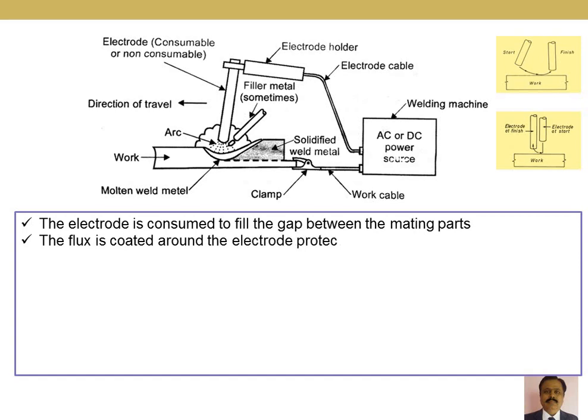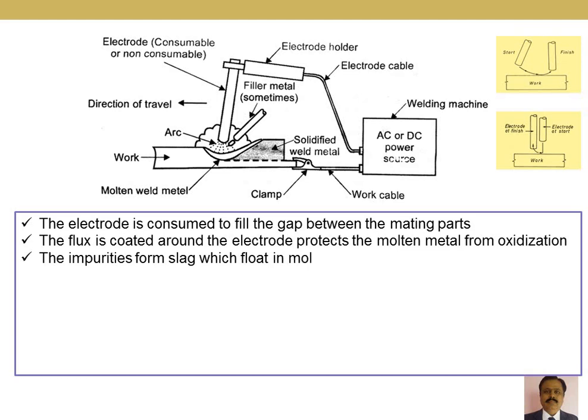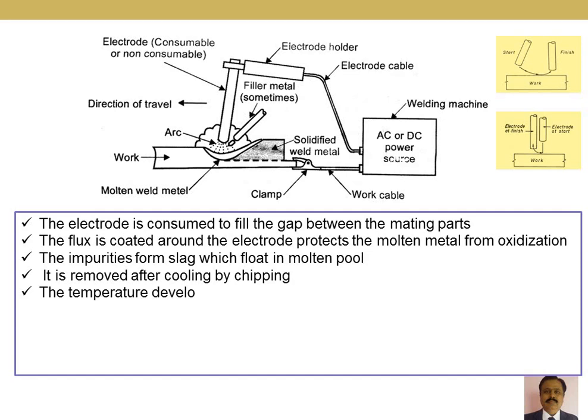These electrodes are fitted with what we call flux. The flux is coated around it so that when the hot molten metal forms, it protects the molten metal from the atmosphere. The flux forms gases and results in the formation of slag, which is light in weight, so it floats on the molten metal and thus avoids further damage to the molten metal.